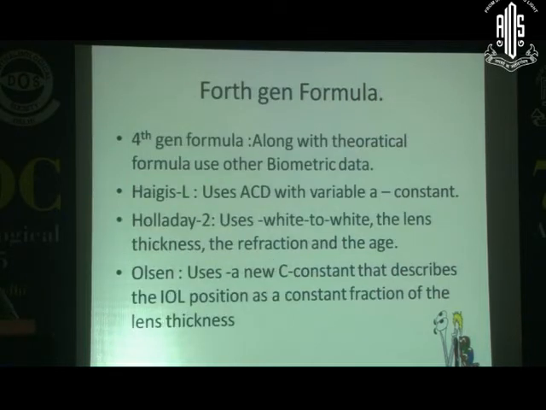The next evolution is the fourth generation formulas, which along with the theoretical formula use other biometric data, like the Haigis-L formula, which uses the ACD variation, A constant. The Holladay 2 formula uses the white to white, lens thickness, refraction of the eye, phakic status of the eye, and age of the patient. Nowadays, the Olsen formula uses the C constant, and that describes the IOL position as a constant fraction of the lens thickness.